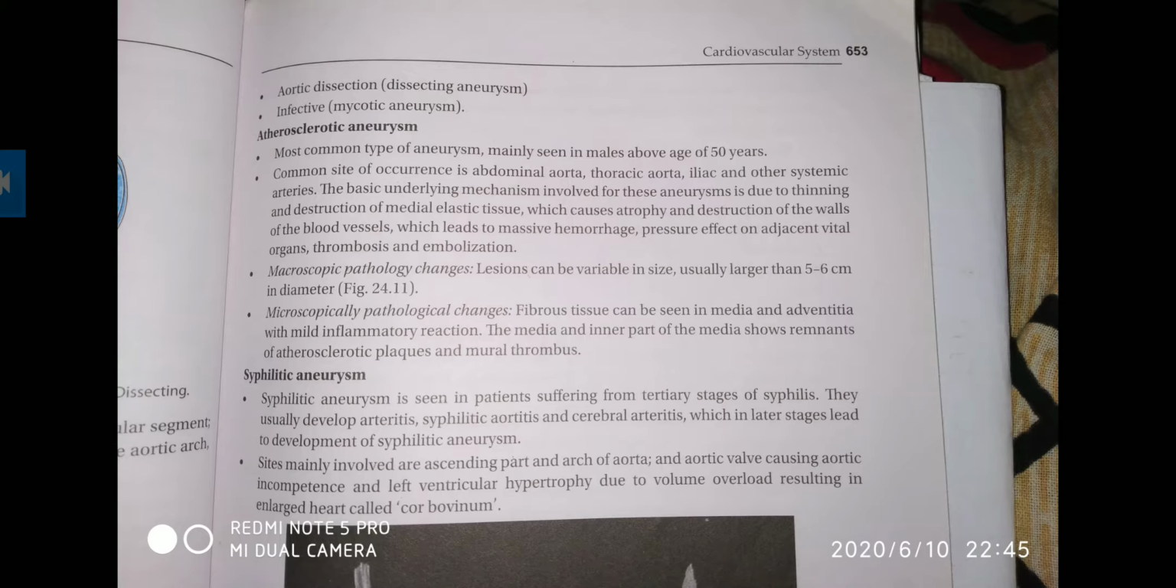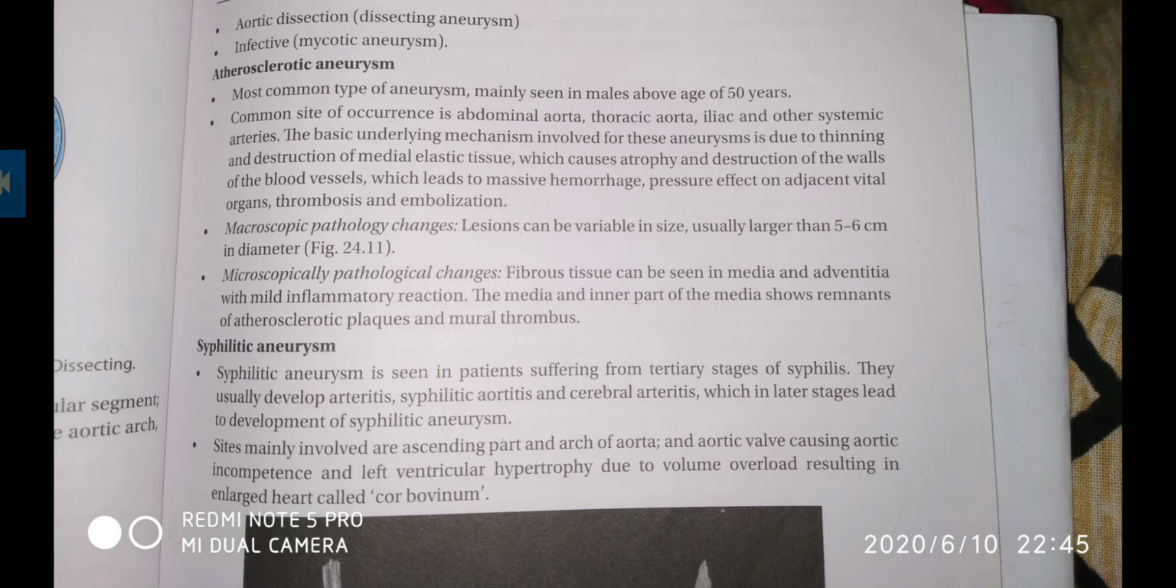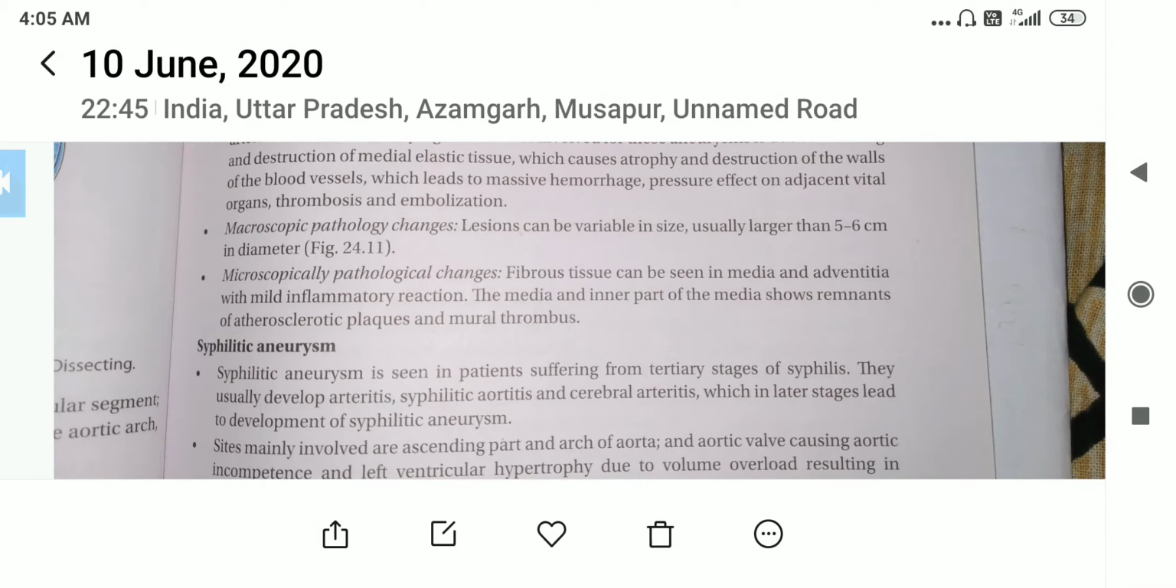Then syphilitic aneurysm. Syphilitic aneurysm is seen in patients suffering from tertiary stages of syphilis. They usually develop in the arteries, syphilitic aortic and cerebral arteries, in which the latter stages lead to the development of syphilitic aneurysm. Sites mainly involved are the ascending part of the aorta and the aortic valve, causing aortic incompetence, and left ventricular hypertrophy due to volume overload, resulting in an enlarged heart called cor bovinum.